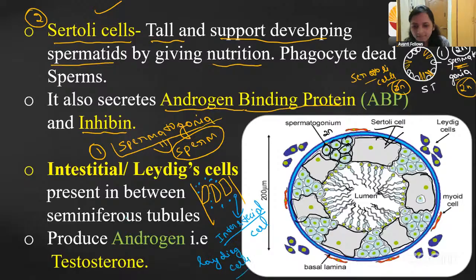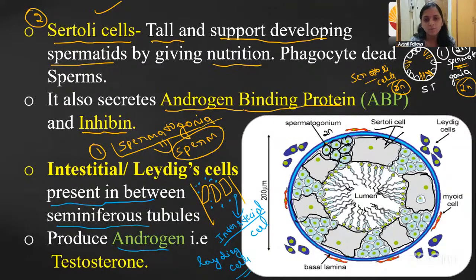Here you can see the function of the Leydig cells or the interstitial cells. They are present between the seminiferous tubules, and they produce the androgen, that is, testosterone. Testosterone hormone is produced by Leydig cells that are present between the seminiferous tubules.